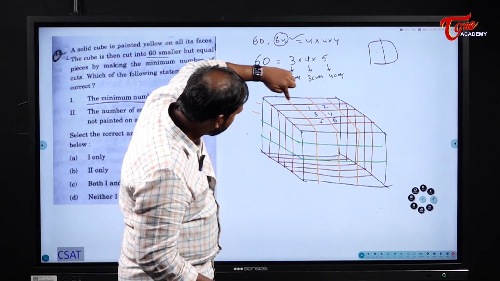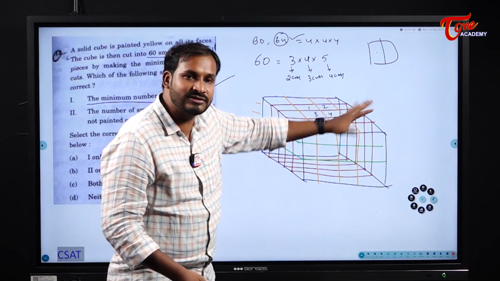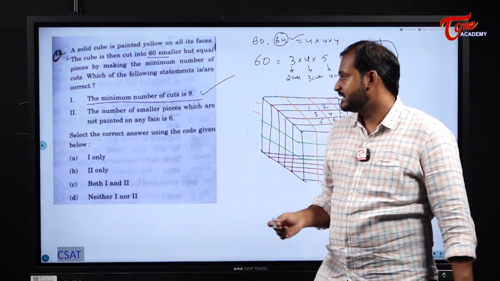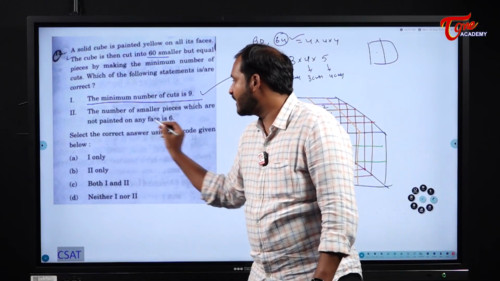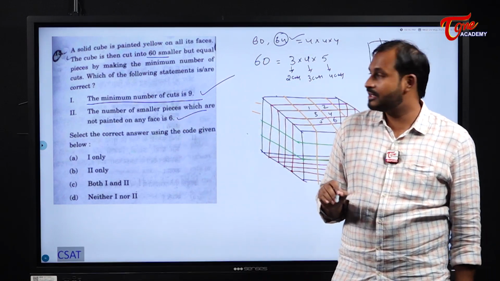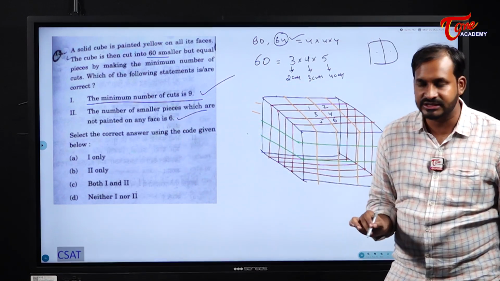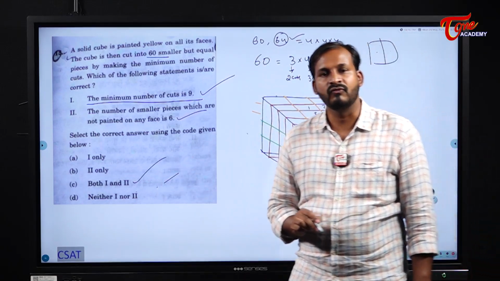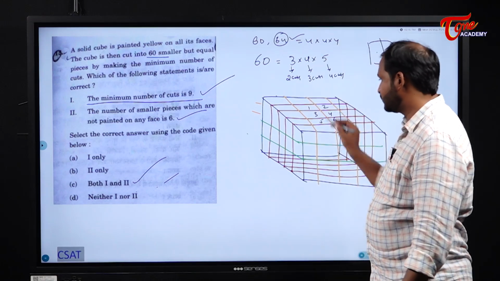When it comes to the sides one, they will get paint on at least one face. So how many are there for me here? 6. 6 are there for me here. So not painted on any face is 6. So here you should require little bit visualization. So here our answer becomes both 1 and 2 are correct. Both 1 and 2 are correct here. Understood, students?